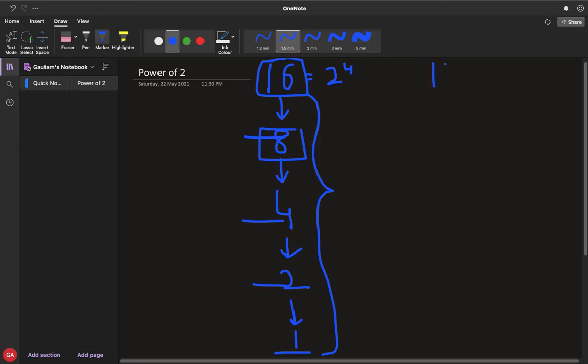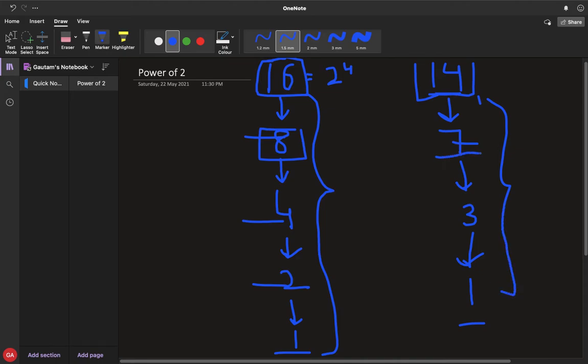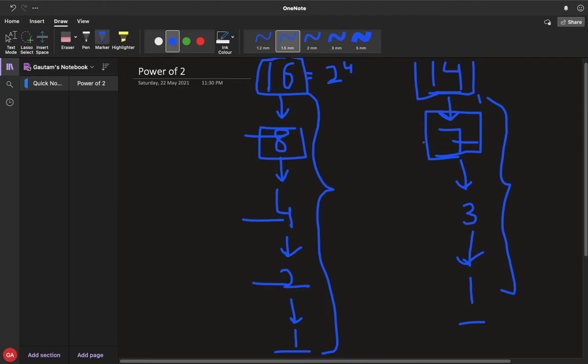So let's consider 14, which is not a power of 2, although it's even. Why? Because when we divide by 2, we'll get 7. We'll divide it by 2, we'll get 3. We'll divide it by 2, we'll get 1. Although by dividing 14 in consecutive steps we reach 1, we get an odd number in between, that is 7. So hence we can declare that it is not a power of 2.